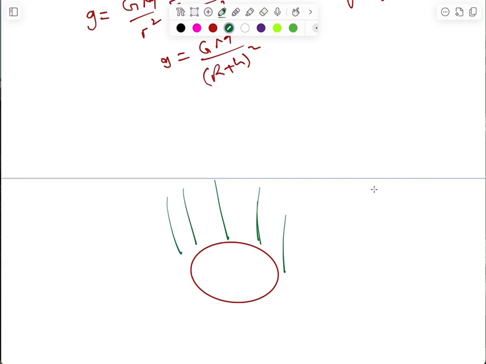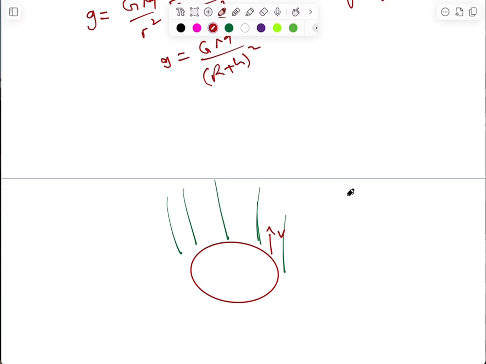It is not every time that whatever goes up comes down. In the case of escape velocity, if something is projected with enough velocity such that it is able to make it away from the influence of Earth's gravitational field, then that thing that goes up is not coming down again.